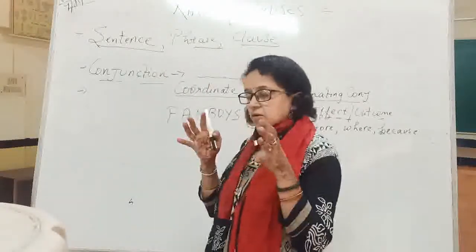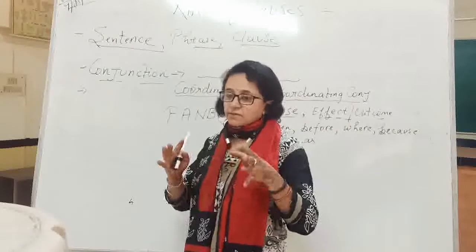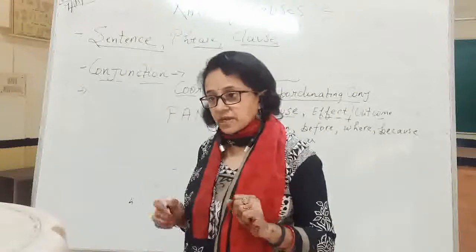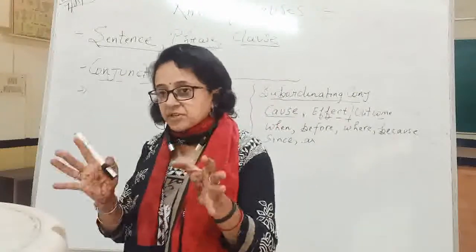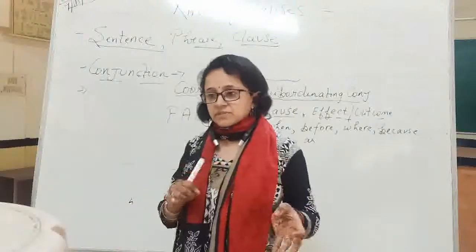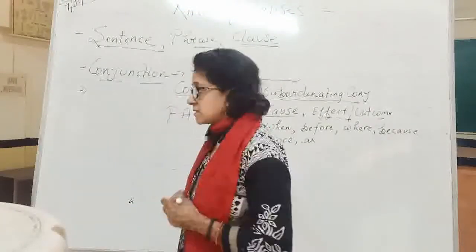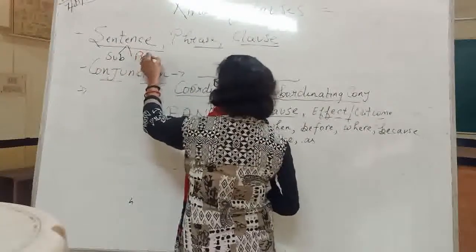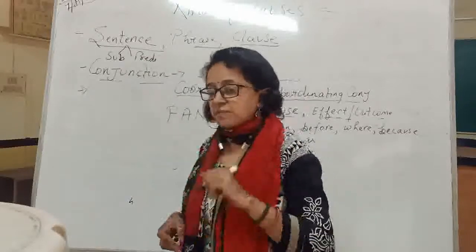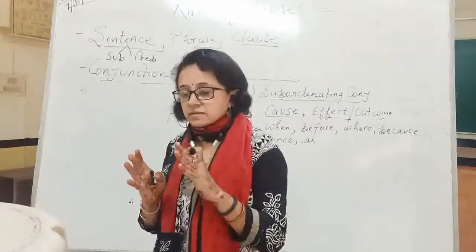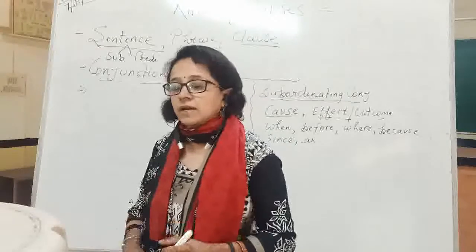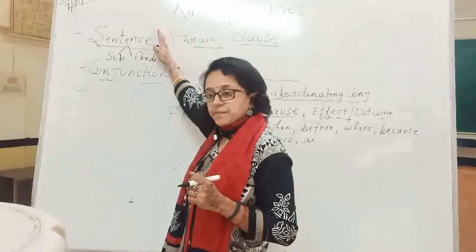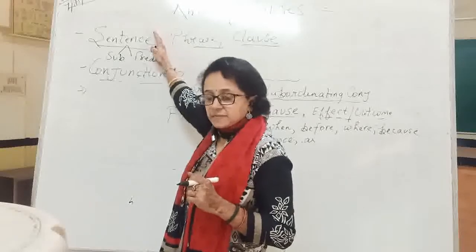A phrase is a group of words which may or may not be meaningful, but one thing is there. In a sentence, what is the structure? A sentence has a subject and a sentence has a predicate. What do you mean by predicate? It means it has a verb and an object. Is this part clear? The sentence part?